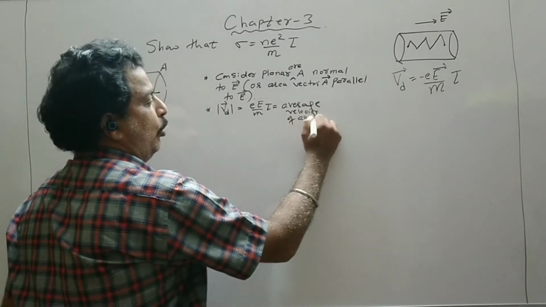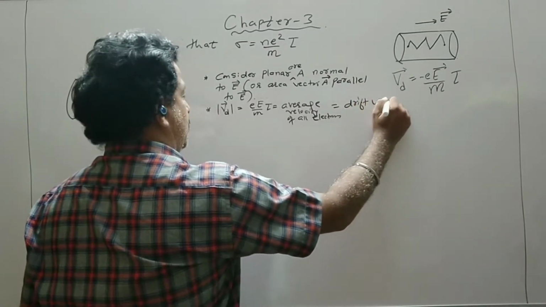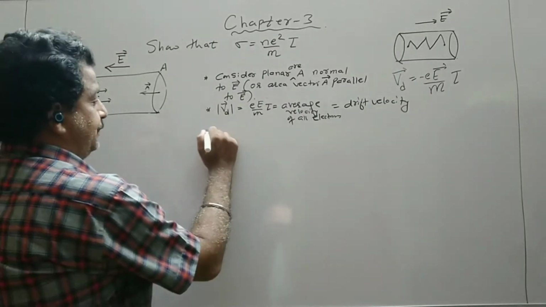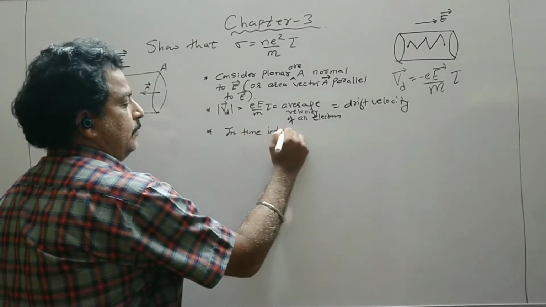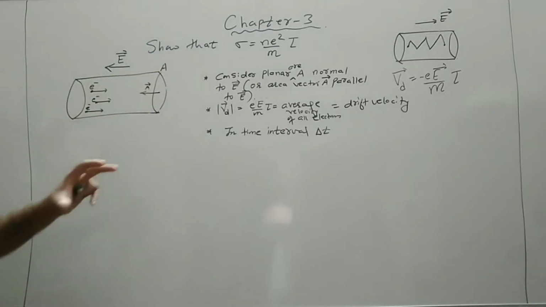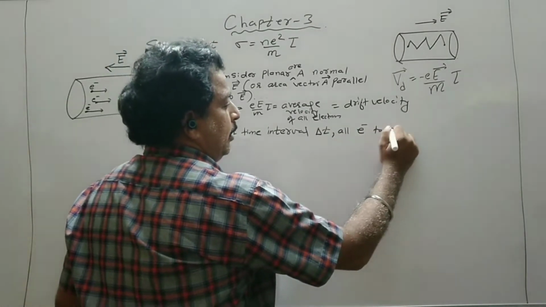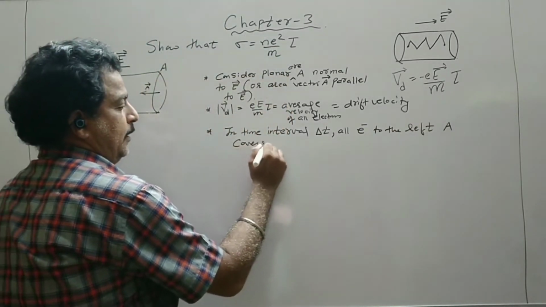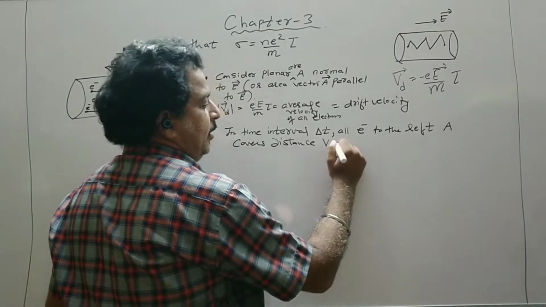of all electrons, which is known as the drift velocity. So we are considering its magnitude. Now, in a time interval delta t, that is, we are considering a small time interval, all charges or all electrons to the left of A cover a distance Vd delta t